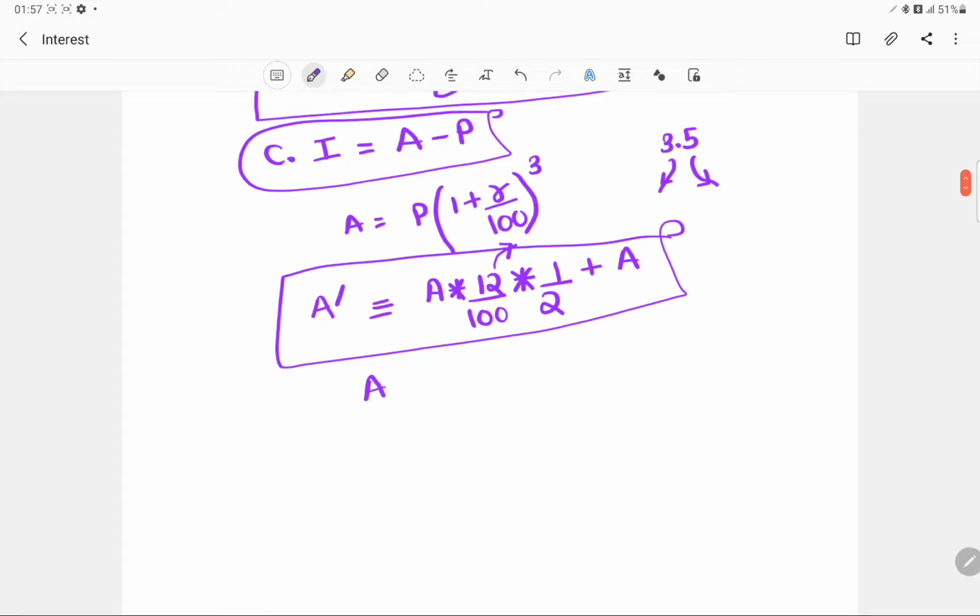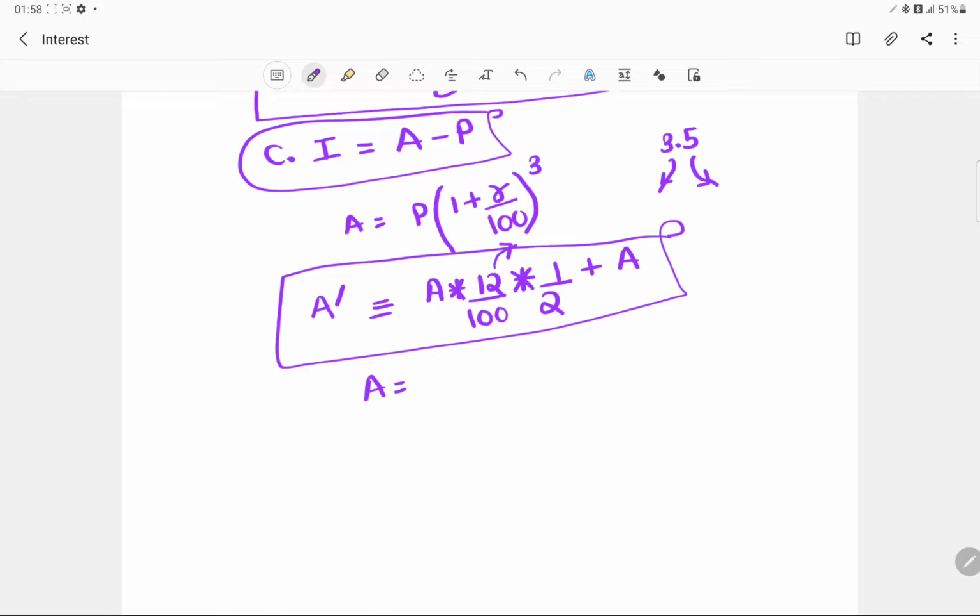So just take good care of in what terms we are given the rate of interest. In a similar manner, if we are given that the rate is semi annually, this is very important in terms of compound interest, because now you will have to calculate the amount after every 6 months. The first 6 months there will be an amount change, the second 6 months there will be an amount change.